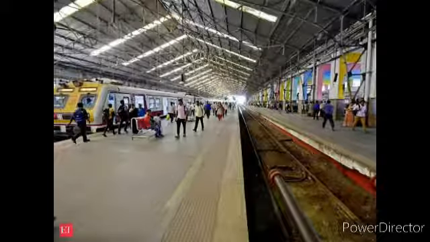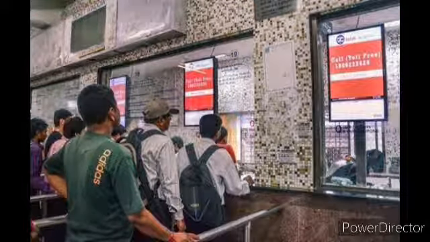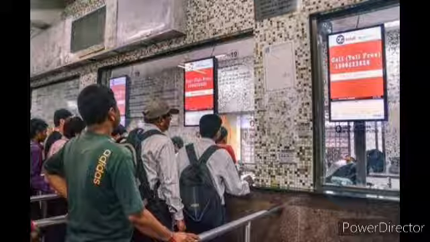We can see platforms. There are different platforms in a railway station. Then we can see passengers. Passengers are the persons who travel by train. To travel in a train, first you have to take a ticket. From where do we get the ticket? We get the ticket from the ticket counter. Have you seen people standing in a big queue to buy the ticket?